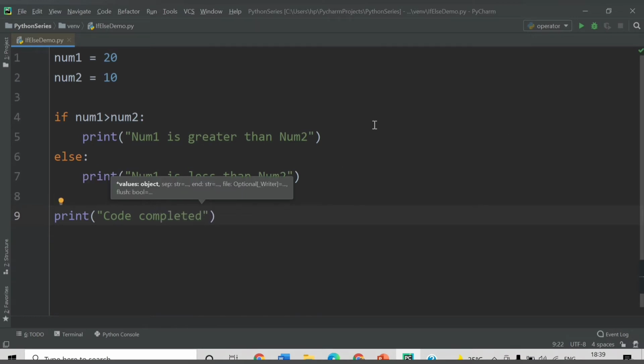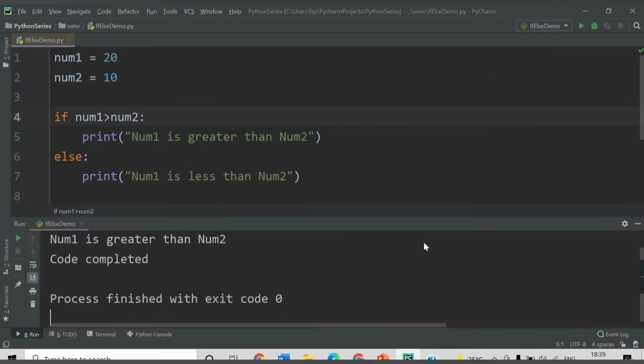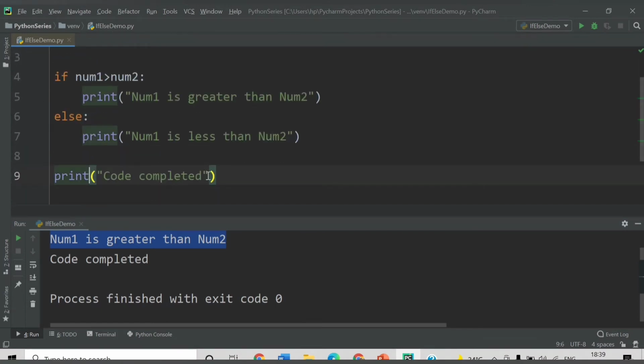Let's save this and run it now. See, num1 has the value 20 and num2 has the value 10. So num1 is greater than num2 because 20 is greater than 10, and this statement will be executed. We are getting "num1 is greater than num2". As this condition is true, the else block is not executed. After that it is printing "code completed".